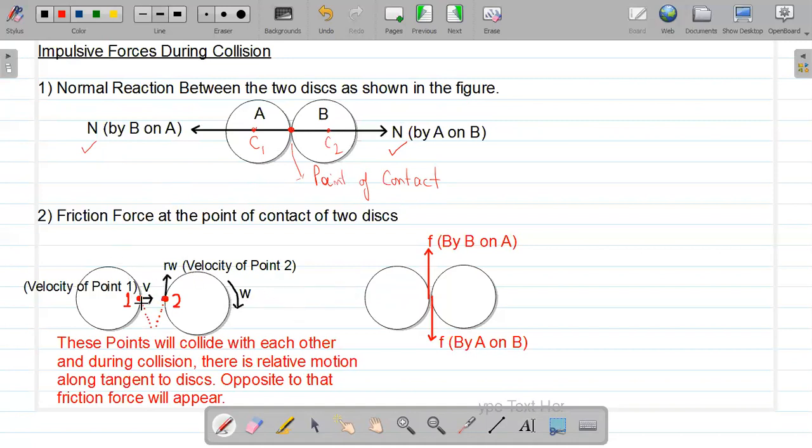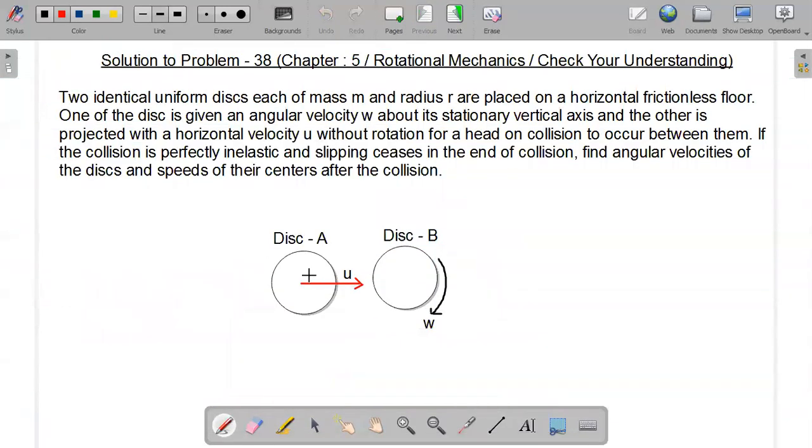Moreover, if you look at the figure, disk A is in translatory motion and disk B is in rotational motion. If I consider a point 1 on disk A, that point 1 is moving to the right with speed u.